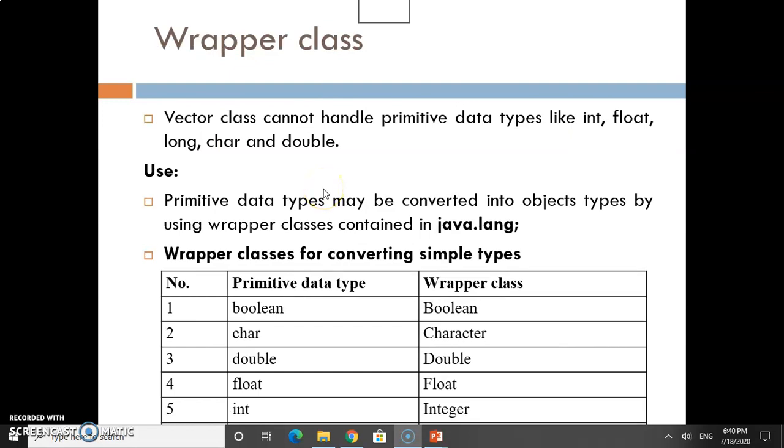Wrapper classes. Why is there a need for wrapper classes? Primitive data types may be converted into object types by using wrapper classes contained in java.lang. A wrapper class is like a bridge from the basic data type to object, and object to basic data type. So when we convert basic data types into the corresponding data objects, we have to use wrapper classes. How can you identify wrapper classes? The initial letter is always capital. You can see here the initial letter is capital.